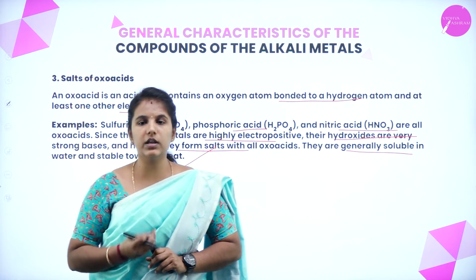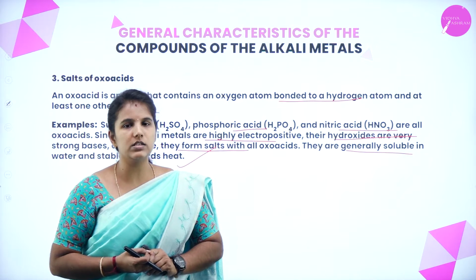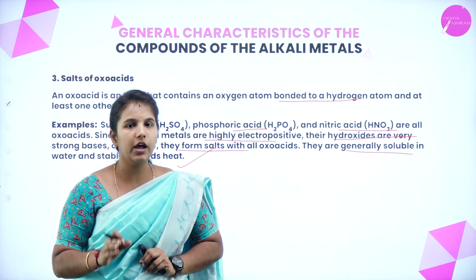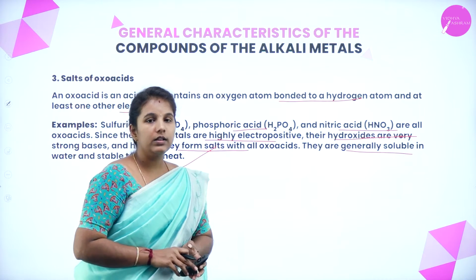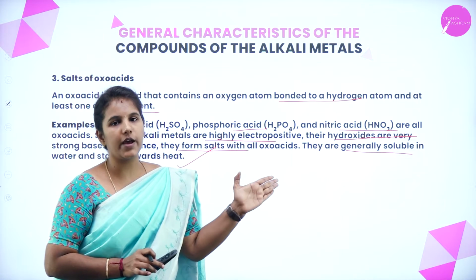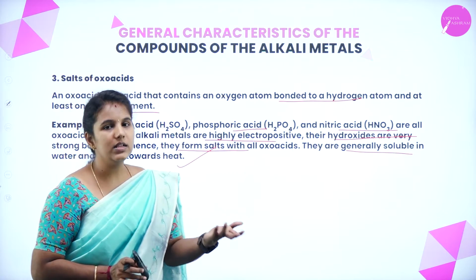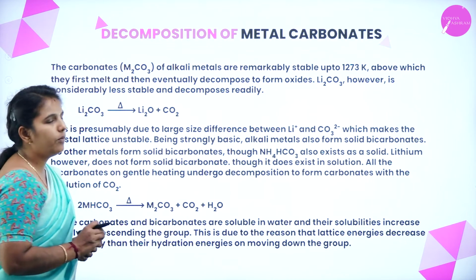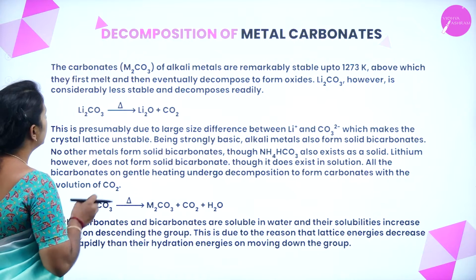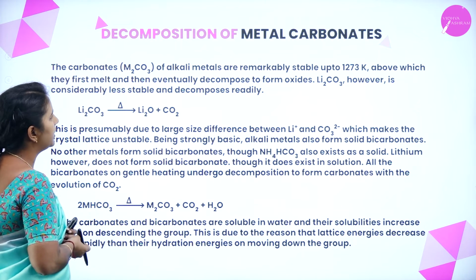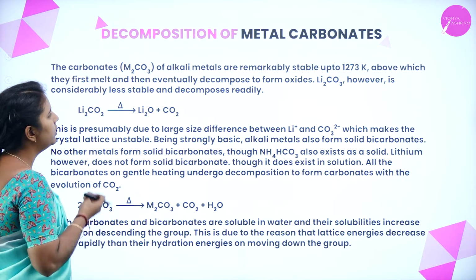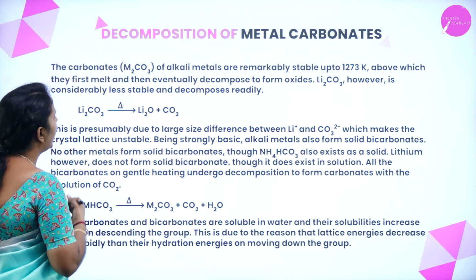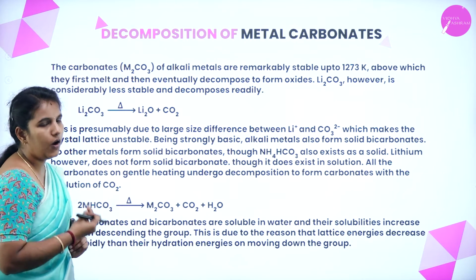If you compare the oxo acids with the alkali metals, remember that oxo acids consist of oxygen and hydrogen. When these elements react with the oxo acids, they give rise to salts, and these salts are usually soluble in water and stable towards heat. Next is decomposition of the metal carbonates. The carbonates of the alkali metals are remarkably stable up to 1273 Kelvin, above which they first melt and then eventually decompose to give the oxide.